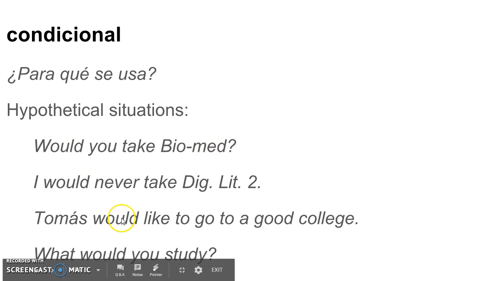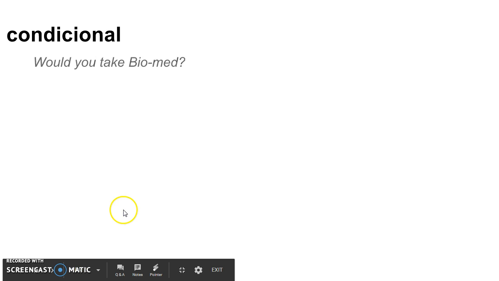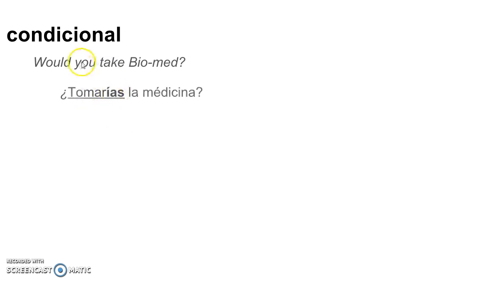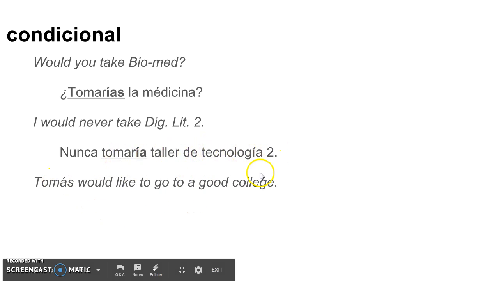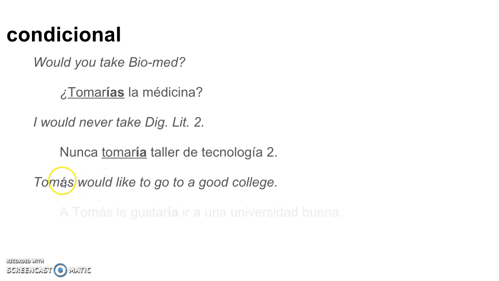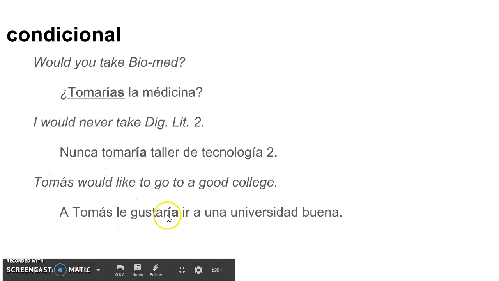So here's what they would look like in Espanol. Would you take? Well, we have the verb tomar. We had ias because it's you. Tomarías la medicina, biomed. I would never take. I'll take, again, is tomar. So nunca tomaría taller de tecnología 2. Tomás would like to. Well, like really ends up being le gusta with the verb gustar. Le gustaría ir a la universidad. What would you study? Well, estudiar. Estudiarías. ¿Qué estudiarías?